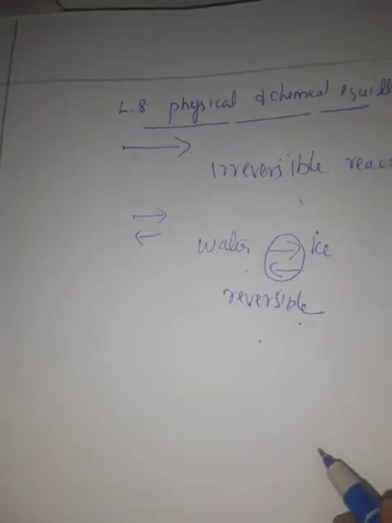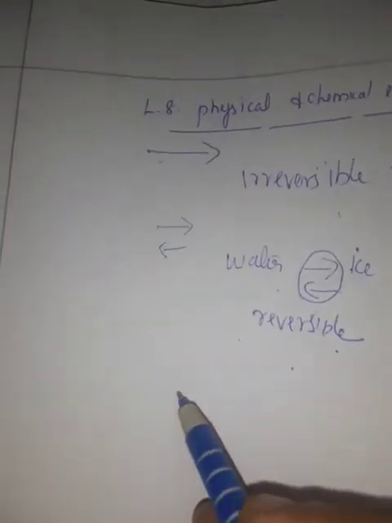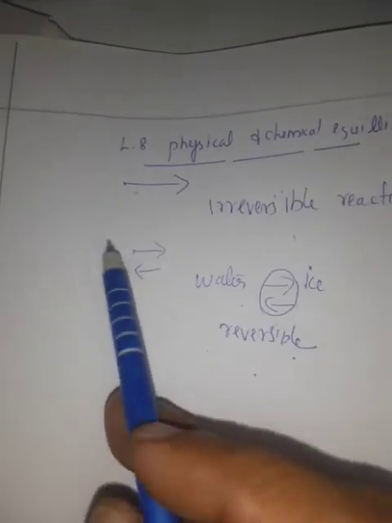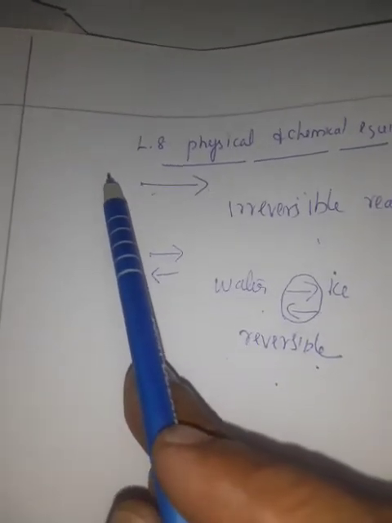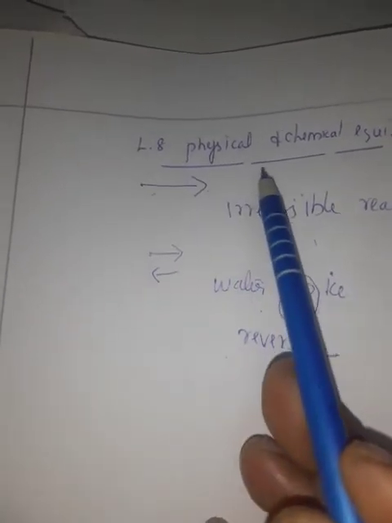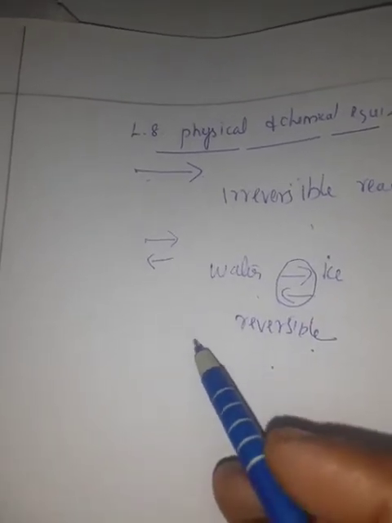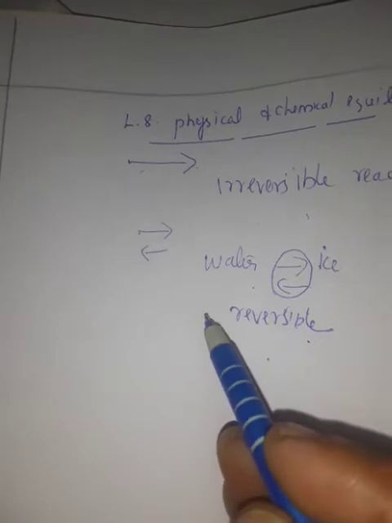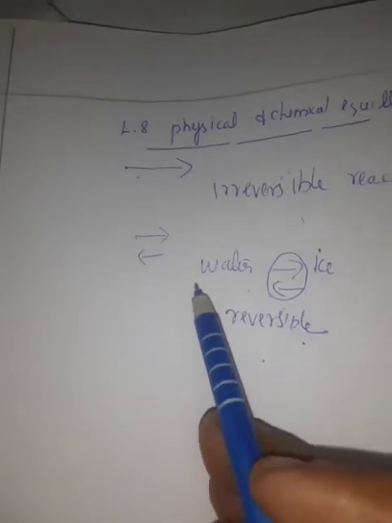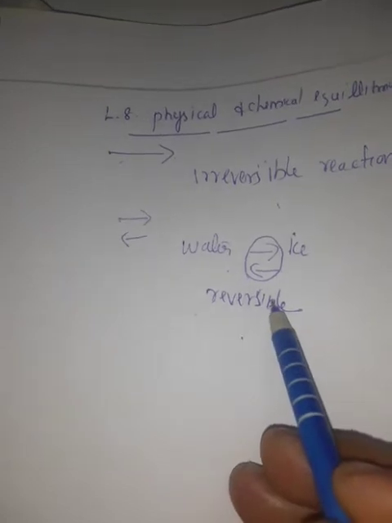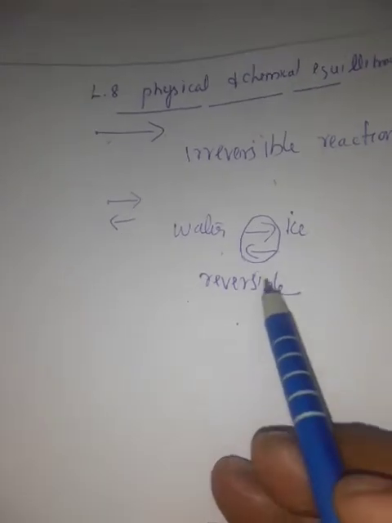So, in the case of a reversible reaction, the concentration of reactants, meaning the left side, and products, meaning the right side, do not change with time. The reaction moves from left to right and from right to left.